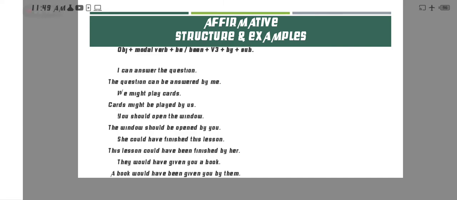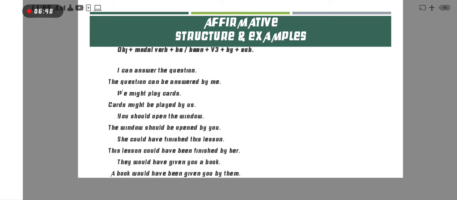So here the object is this lesson, then could have been, then third form finished, last by her. Now next example: they would have given you a book.